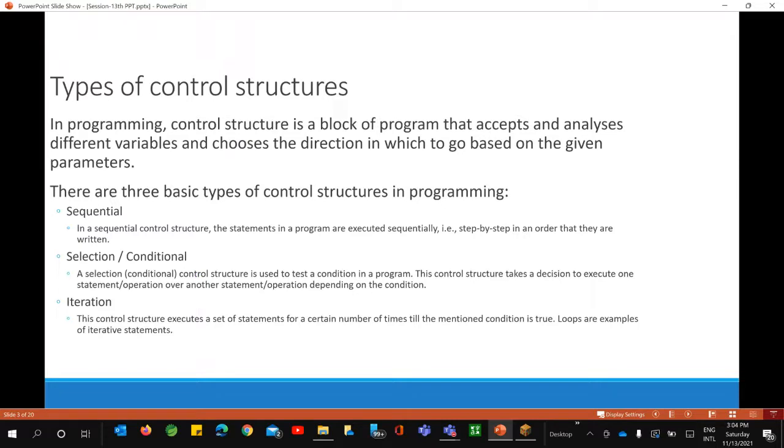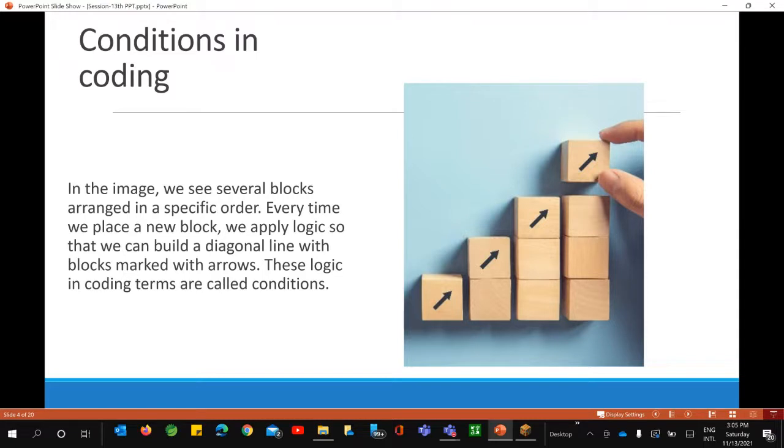Then there are iterations, where a certain set of statements executes a number of times while the condition is true. Once the condition becomes false, it comes out of it or stops the execution, or any condition that you have already applied on it. Loops are the example, which you will get to know in tomorrow's session. But today we'll talk about if else with the help of Minecraft and the arcade.